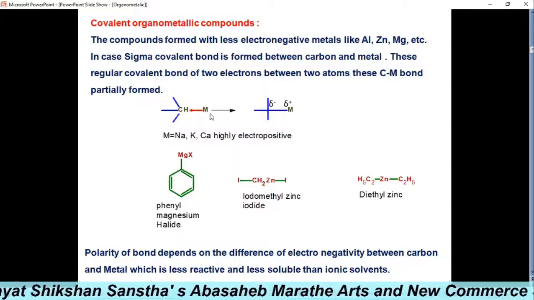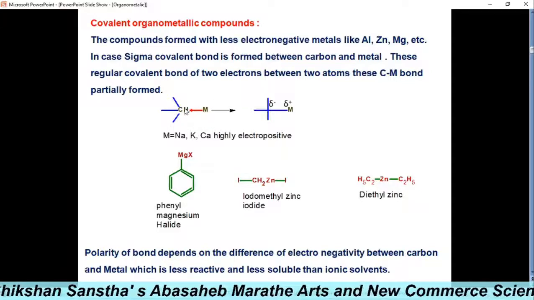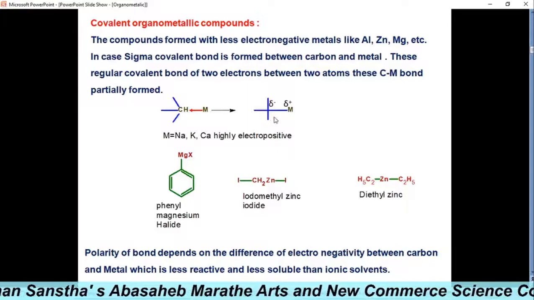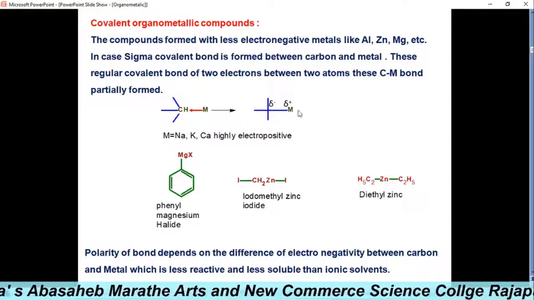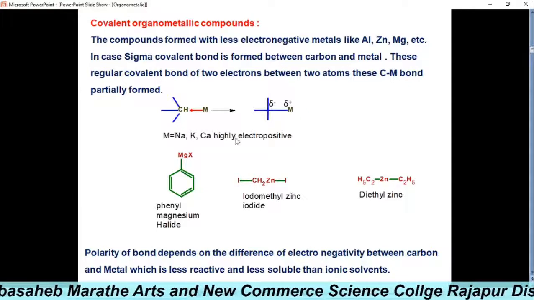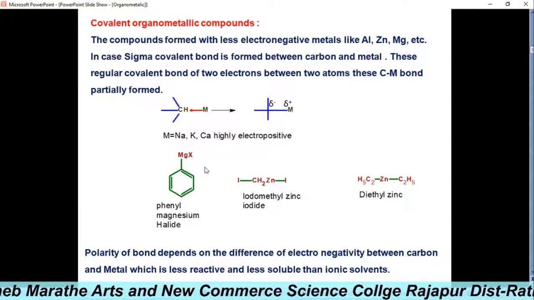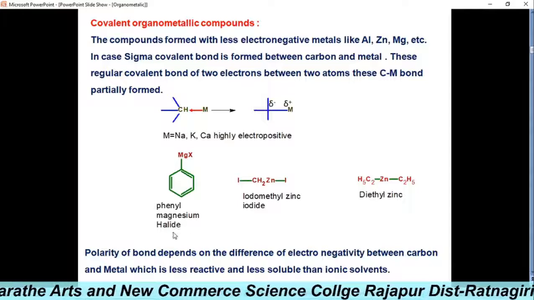See here, these carbon-metal bonds are partially formed, with a delta negative charge here and a delta positive charge here. For example, this is phenyl magnesium halide.